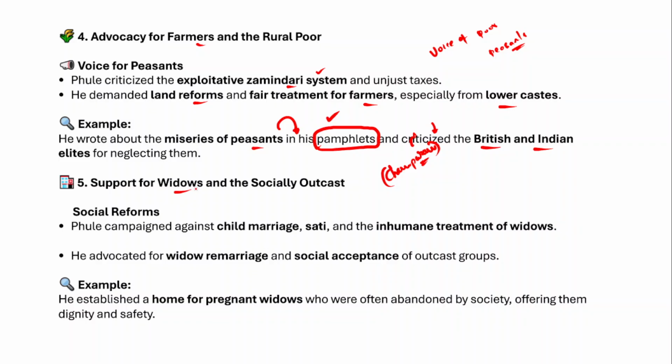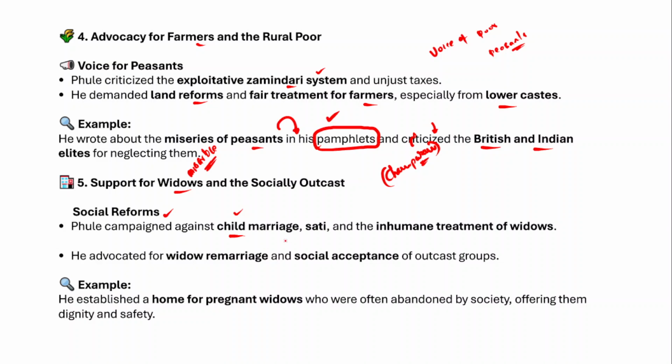If we talk about the support for the widows and socially outcast groups, there are certain social reforms as well which were carried out, right? As I've already told you, the condition of widows was miserable, right? And there are certain castes within the society whose condition was also miserable. Therefore, Phule campaigned against child marriage. As of now, the marriage age of a girl child is 18 years, and for men it is 21 years. However, at that point of time there was a widespread prevalence of child marriages.